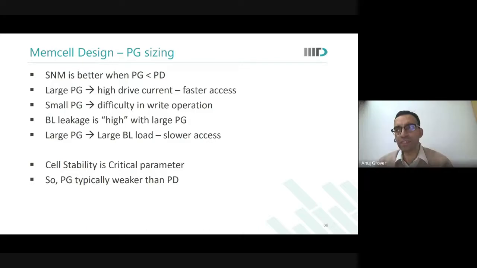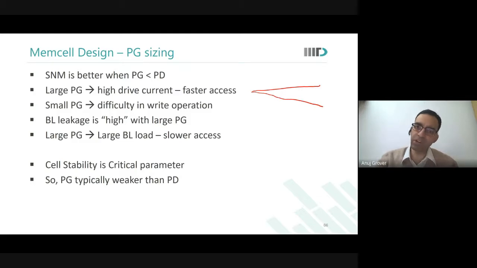So discharge rate is not exactly differential creation also, though access time is dependent on differential and not just discharge rate. Discharge rate would be the rate at which my bit line would discharge, is it not? So it is dependent on current, but it is not the current. If it was cell current, I would have called it cell current itself, is it not? So what all is discharge rate dependent on?